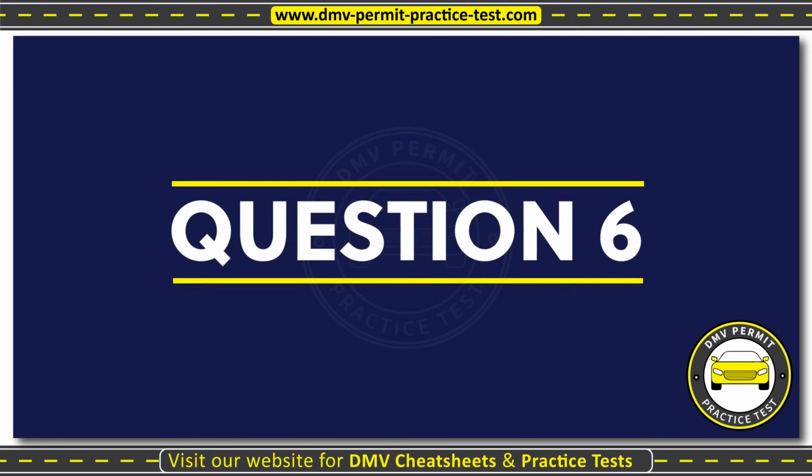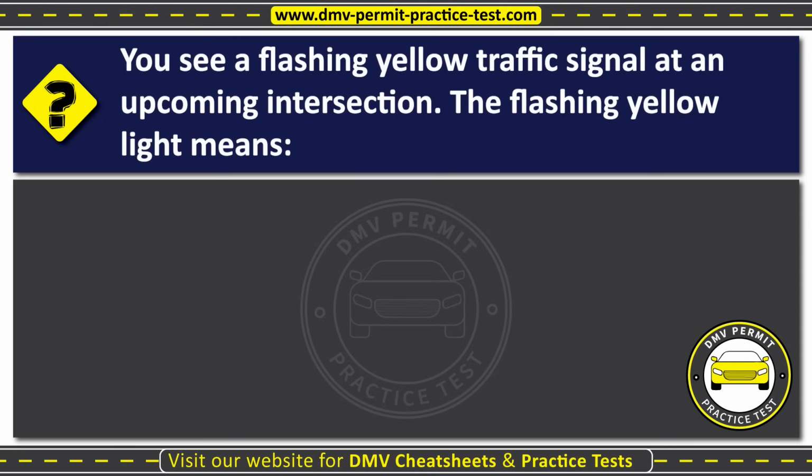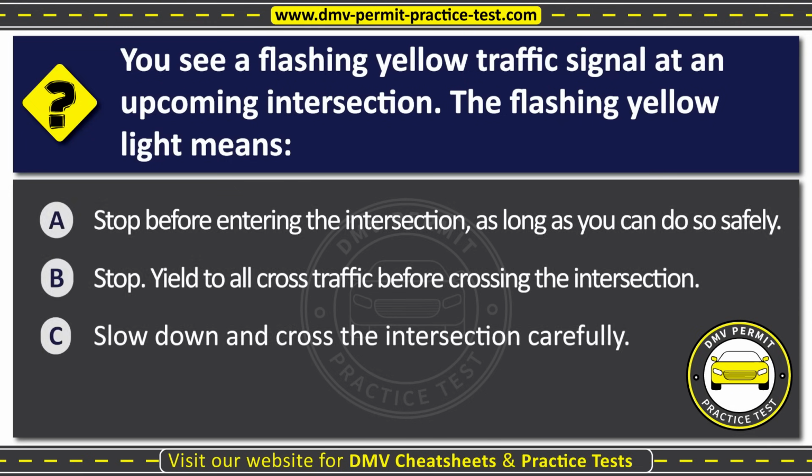Question 6. You see a flashing yellow traffic signal at an upcoming intersection. The flashing yellow light means: Option A. Stop before entering the intersection as long as you can do so safely. Option B. Stop. Yield to all cross traffic before crossing the intersection. Option C. Slow down and cross the intersection carefully. The correct answer is Option C. Slow down and cross the intersection carefully.